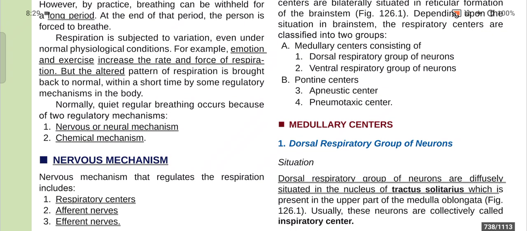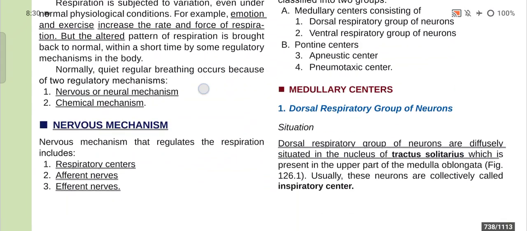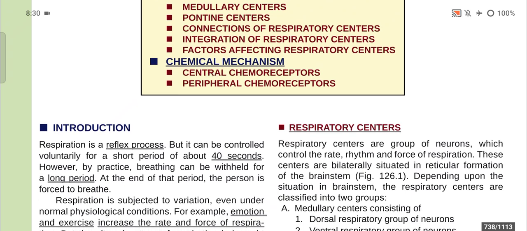The nervous mechanism that regulates the respiration includes respiratory centers, afferent nerve, efferent nerve. And what are respiratory centers? Respiratory centers are nothing but a group of neurons which control the rate, rhythm and force of respiration. So if someone asks you what is respiratory center, then you can give the answer like that. The respiratory centers are nothing but a group of neurons which can control the rate, rhythm and force of respiration.